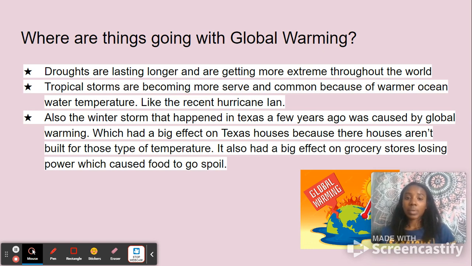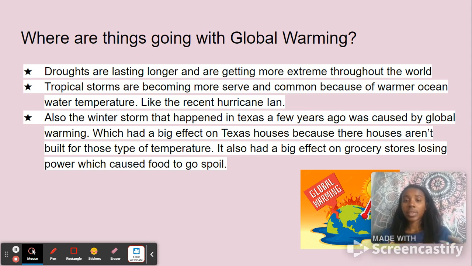The second one is tropical storms are becoming more severe and common because of warming ocean water temperature. For example, the recent Hurricane Ian. That was a big tropical storm which messed up people's houses, roads, buildings. People lost jobs and all that. People have to get new houses because of this big hurricane caused by global warming.